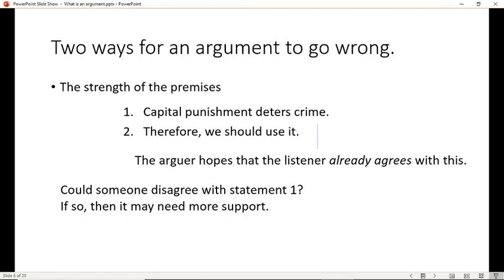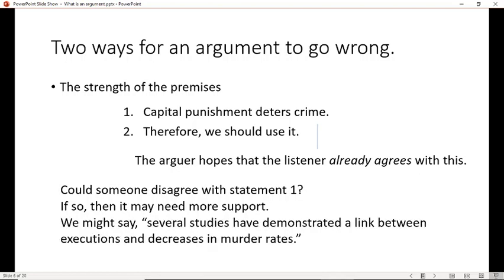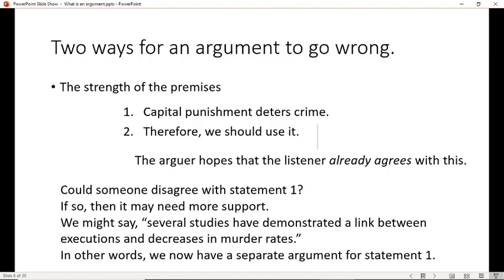How could you strengthen it? Well, in this case, since you need them to believe one and they don't, you need to give it more support. So you might say several studies have demonstrated a link between executions and decreases in murder rates. And now they might accept one, and say, oh, okay, I guess you're right, capital punishment does deter crime. So what you're doing in that case, if you think about it, is giving another argument, but this time just an argument for statement 1. And then you're using statement 1 to prove statement 2.